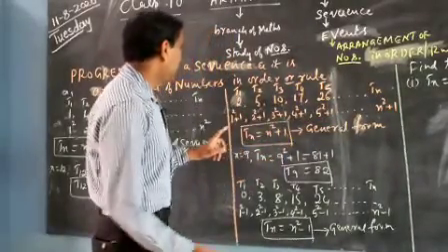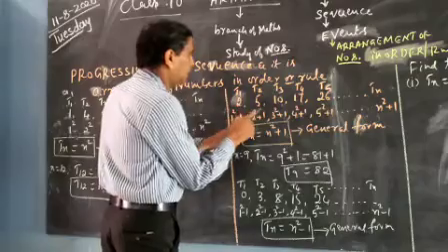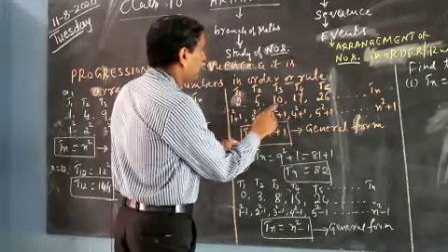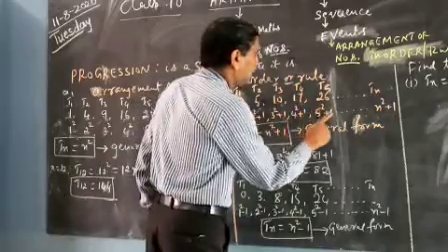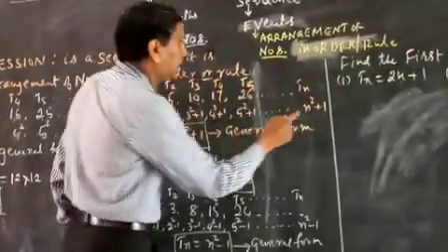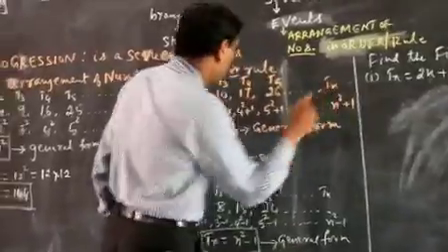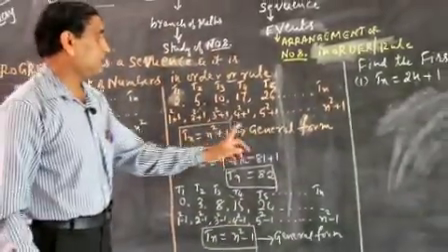What is the order here? The first term is written as 1 squared plus 1, the second term by 2 squared plus 1, the third term by 3 squared plus 1, the fourth term by 4 squared plus 1, the fifth term by 5 squared plus 1. If there are n terms, what would be the last term? n squared plus 1. Tn is equal to n squared plus 1 is the general form of the sequence.